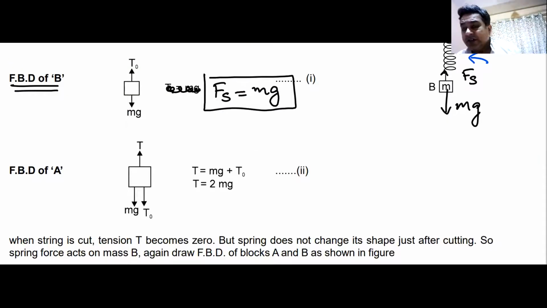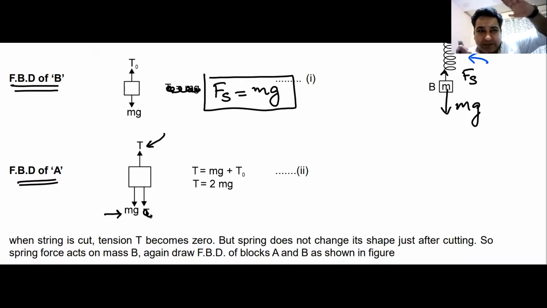Now, if we move to block A, look at the free body diagram of block A. Tension T, this is the tension in the string, trying to pull the block upwards. This is the weight of the block, mg, which is downwards. And remember, the spring is getting stretched, so the spring will try to compress. When it is trying to compress on the lower block, spring force is upwards. But when it is trying to compress on the upper block, the force would be downwards. So the downward force will be equal to Fs. Do we understand this?